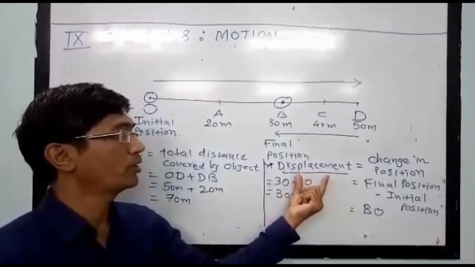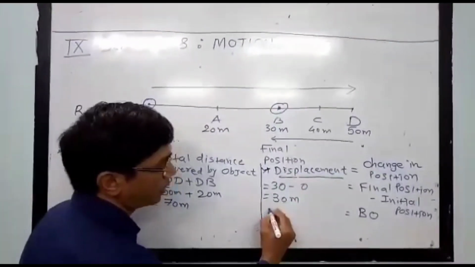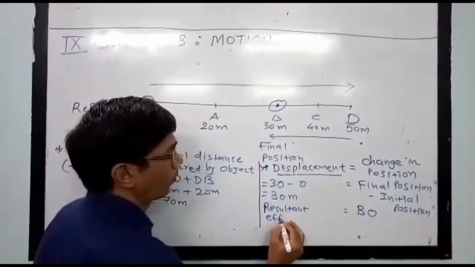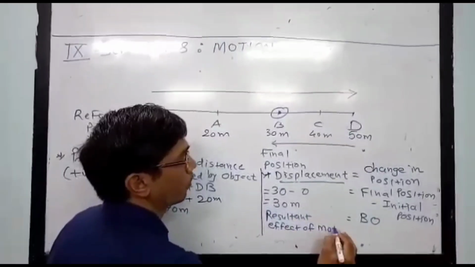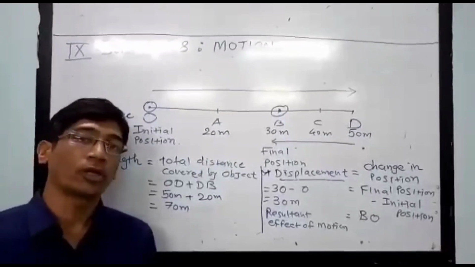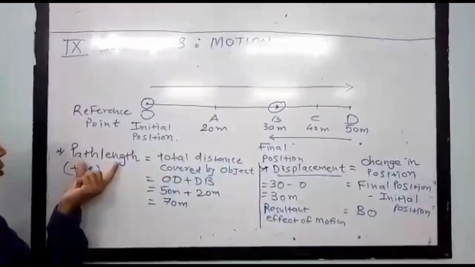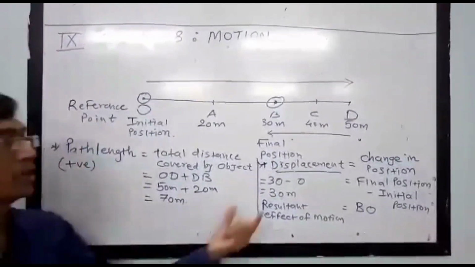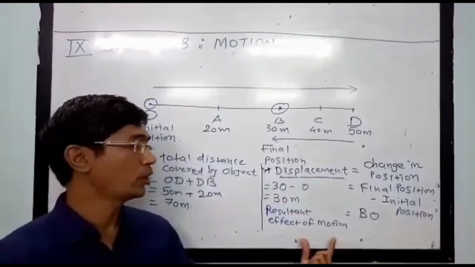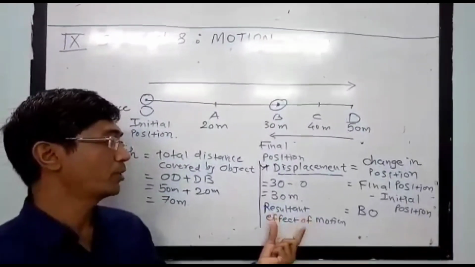Displacement shows only the resultant effect of the motion. The displacement does not tell us about the total motion of the object. The total motion of the object is given by the path length, but displacement just gives the resultant effect of the motion. It does not tell the whole distance covered by the object.